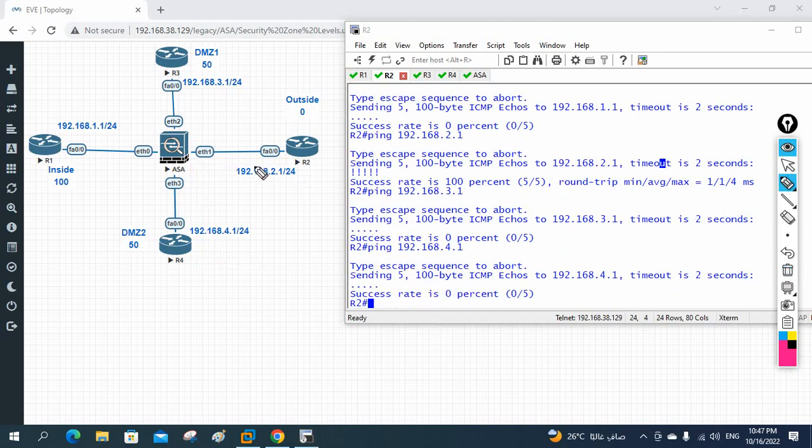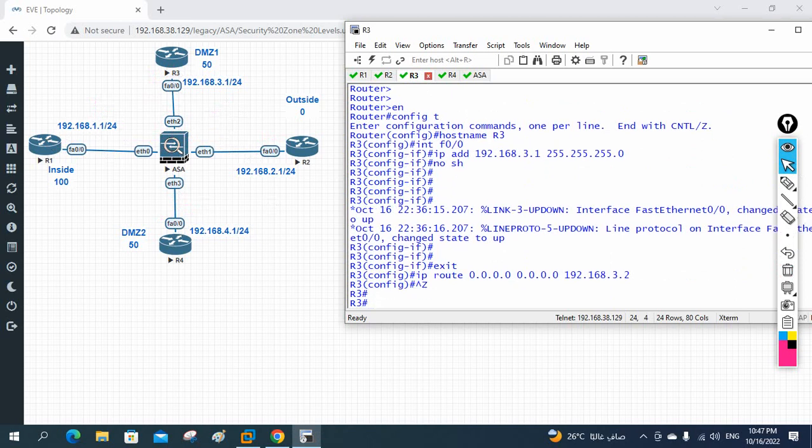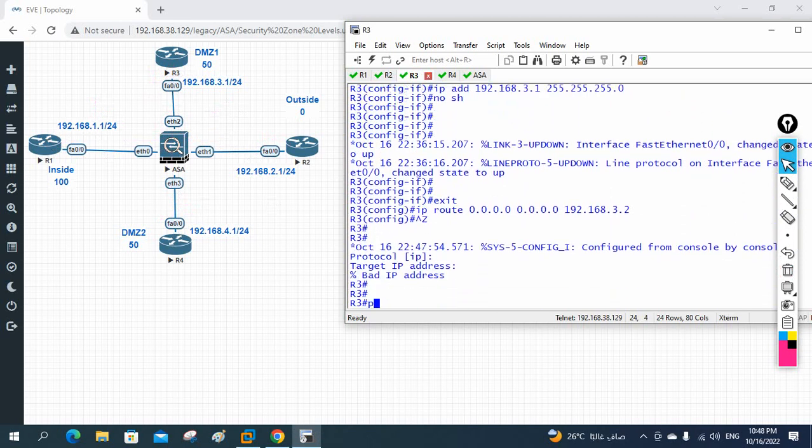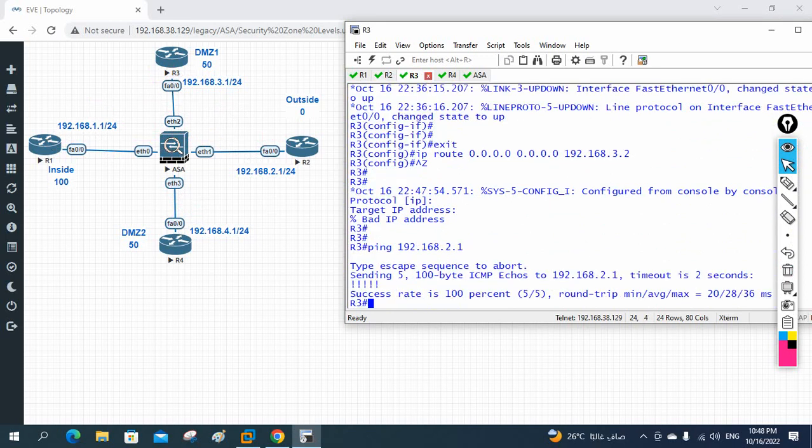After that, this one is finished. Now from here, can I go this way? Yes. Can I go this way? No. Can I go from here? No. Let's check. So I will go inside R3, and I will write ping 192.168.2.1. It will work, because I am going from the high security level to the low security level, so it will work, no issue. But if I go from the low security to high security, it will not work. Let's check now. So instead of this one I will write 1.1.